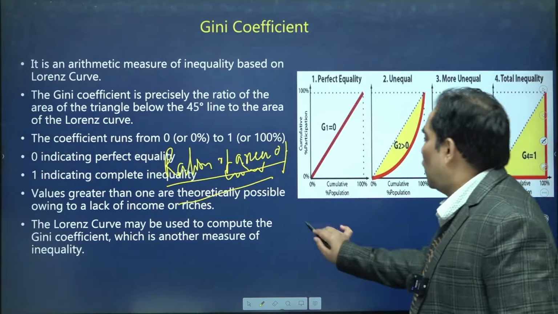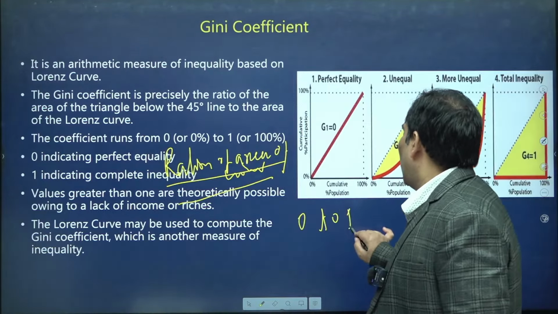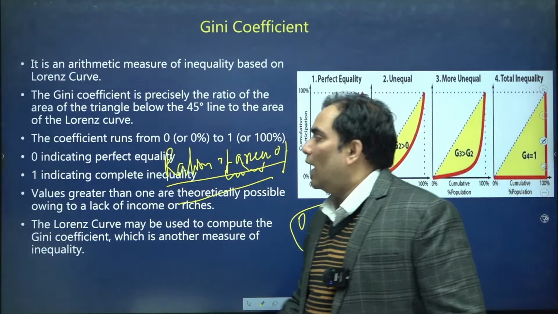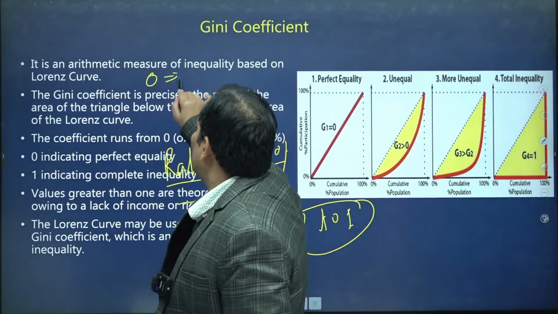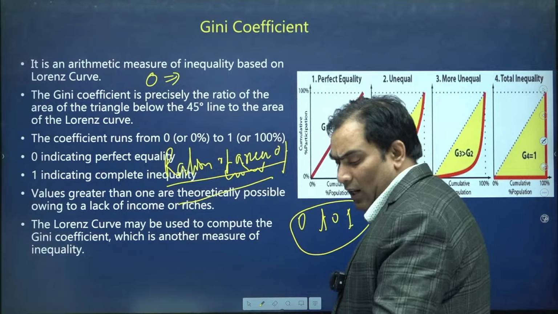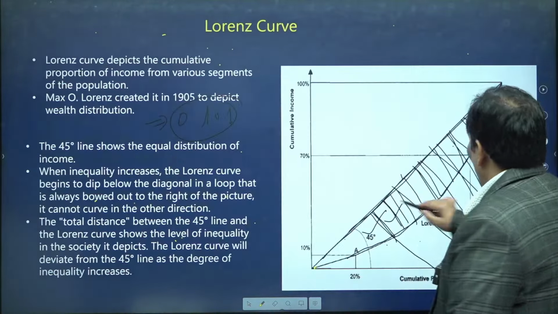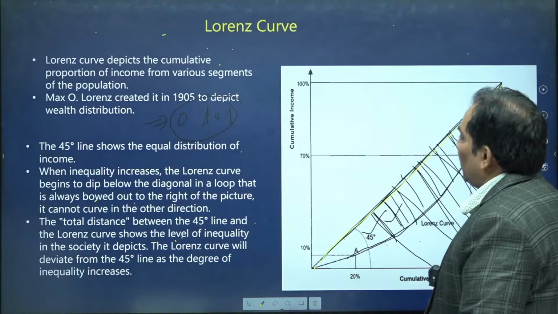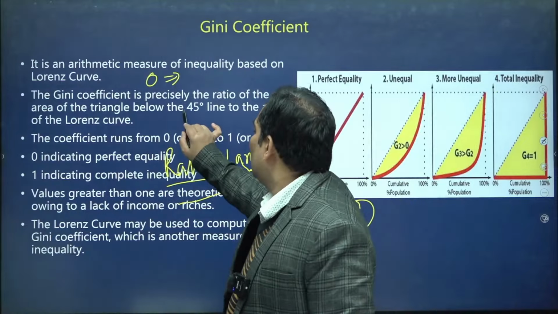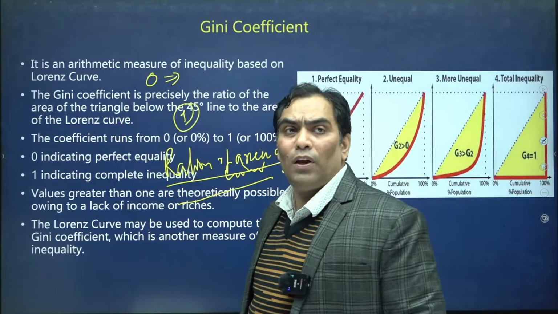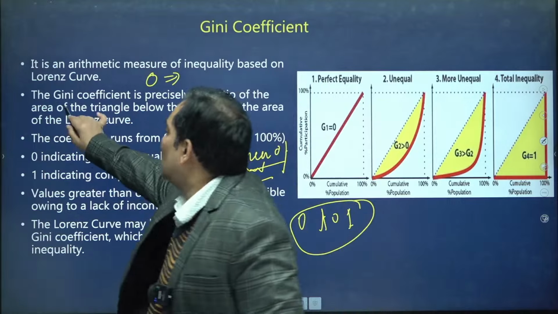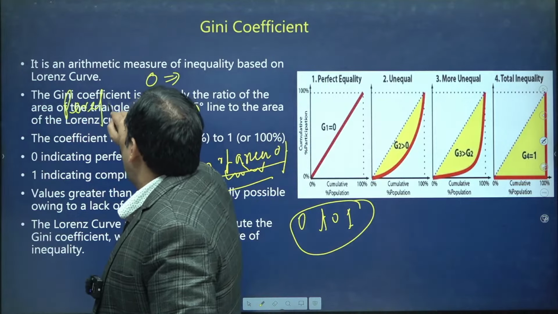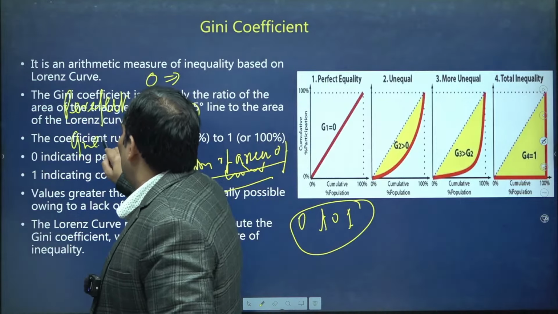The value is 0 to 1. If it is 0, there is no difference, the country is at perfect equality. If the value of Gini coefficient is 1, there is perfect inequality in the society.